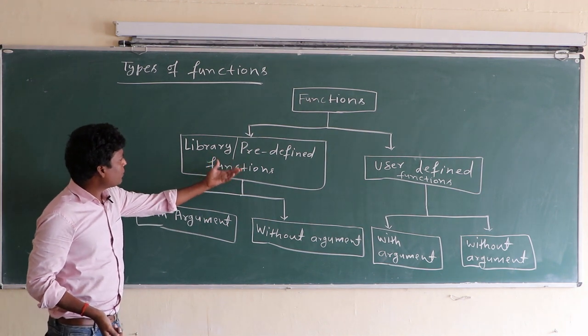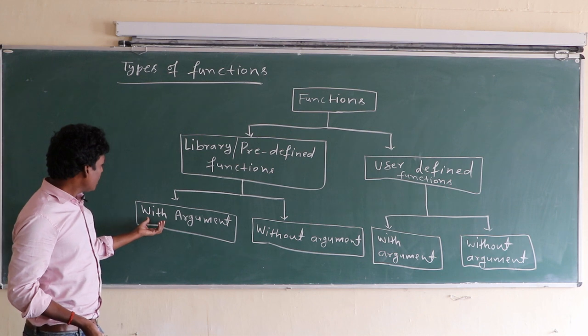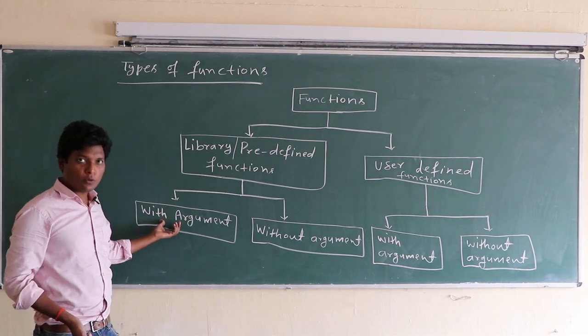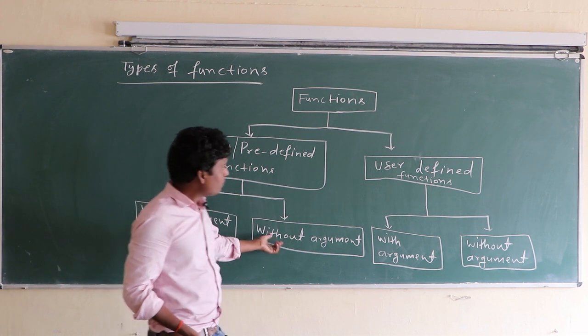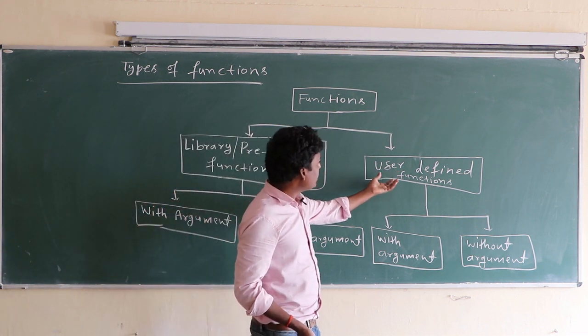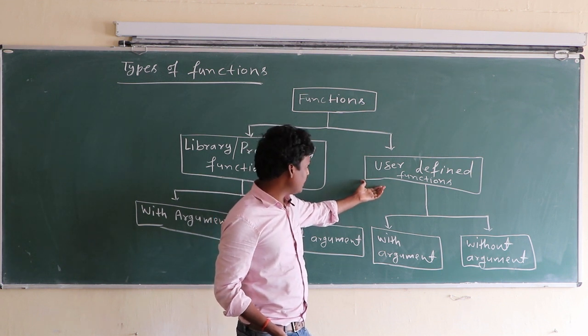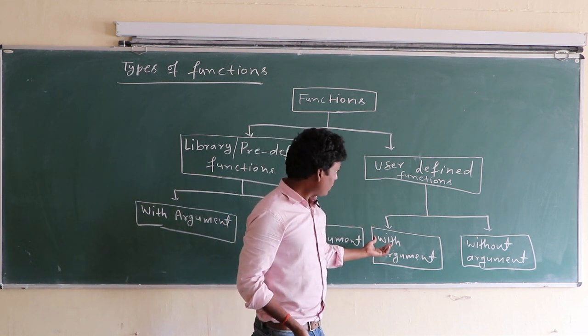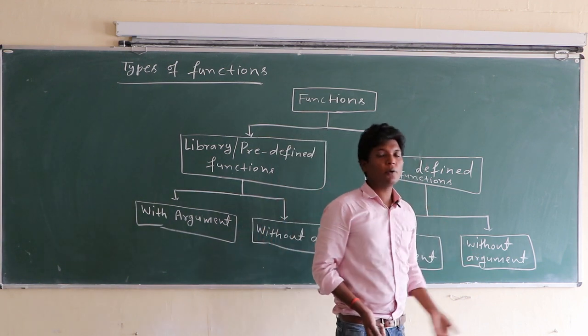Library function or predefined function is further divided into two categories: function with argument and function without argument. User defined function is also categorized into two categories: function with argument and function without argument.